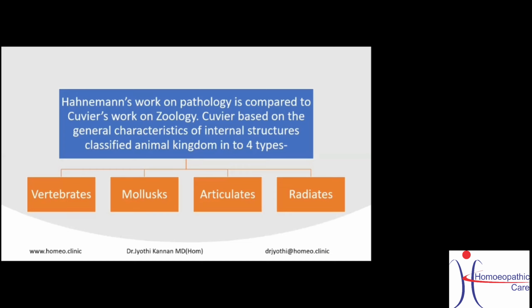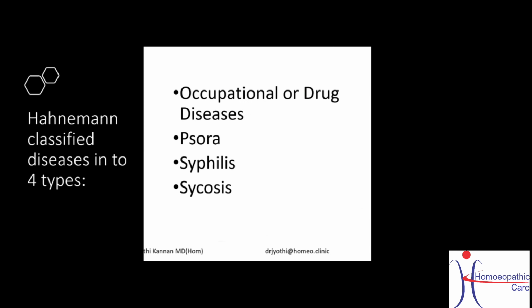Again, simple point. Cuvier was a person who classified zoology depending on the general characteristic of the internal structure of the animals. So again, the general characteristic. And how is it related to Hahnemann? Because Hahnemann classified the diseases depending on this generalization theory into 4 types: occupational or drug diseases, SORA, syphilis, and psychosis.